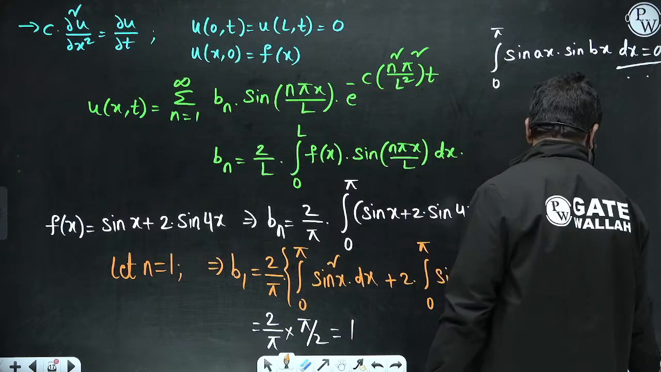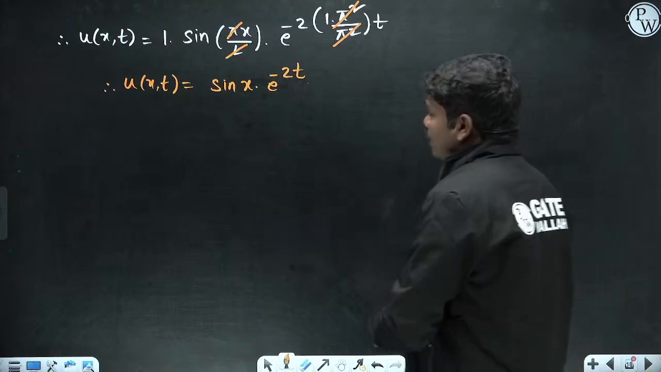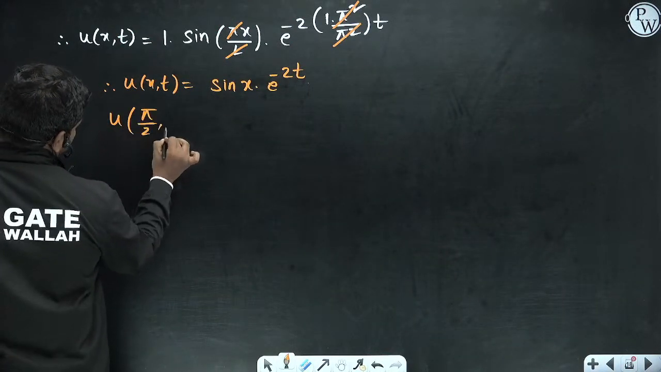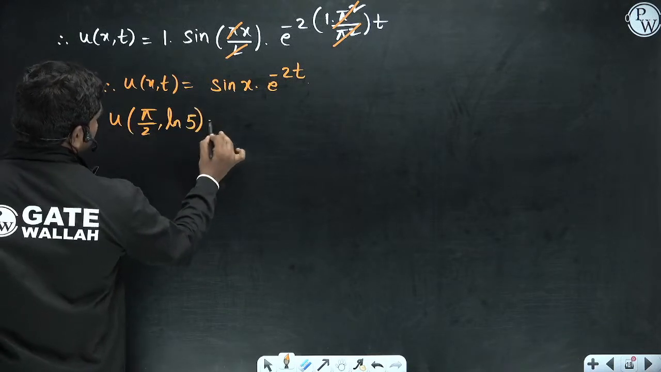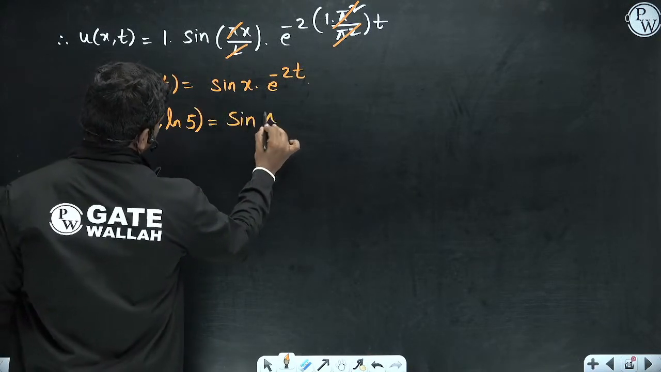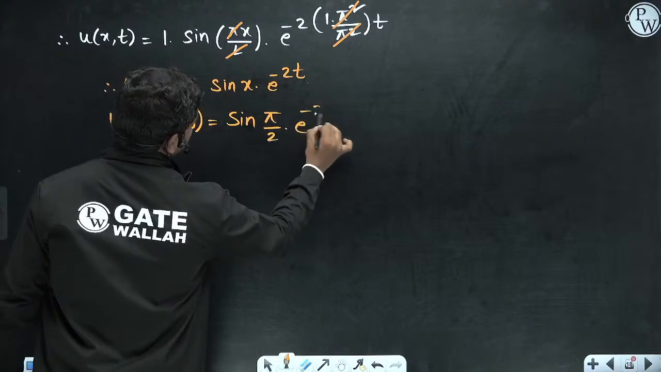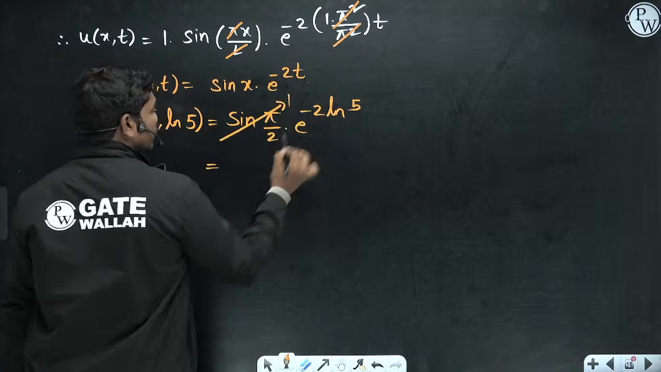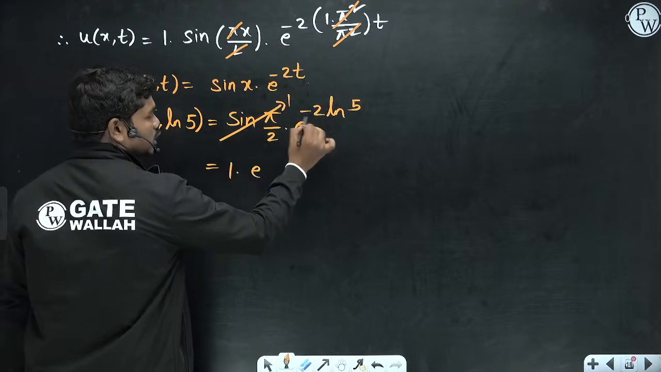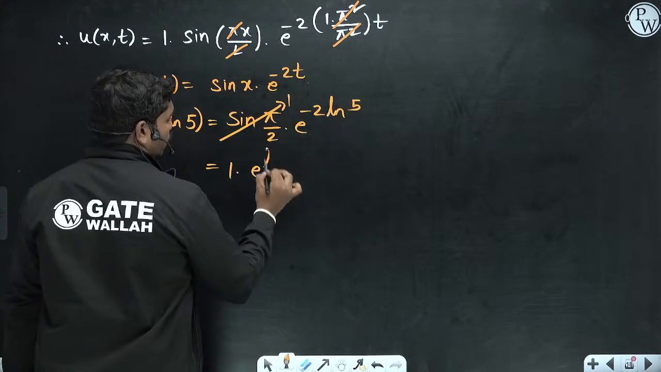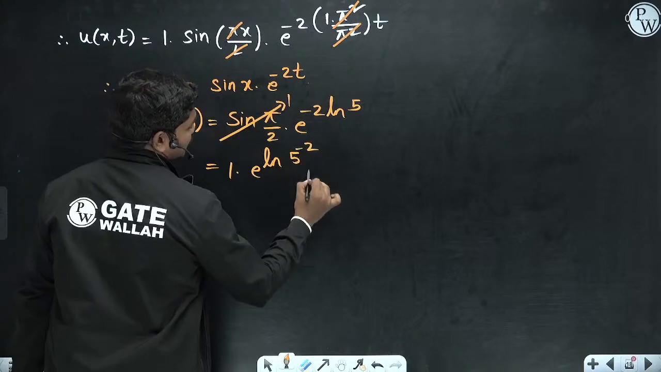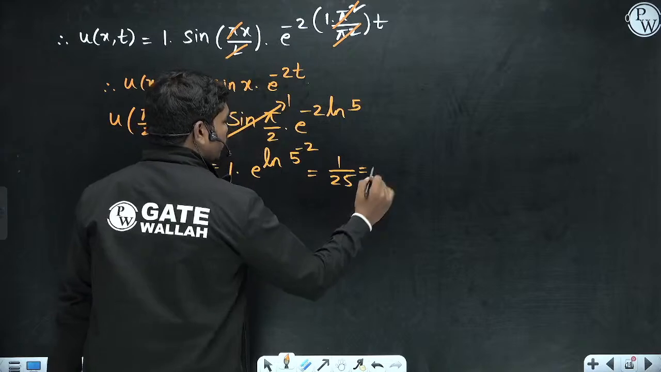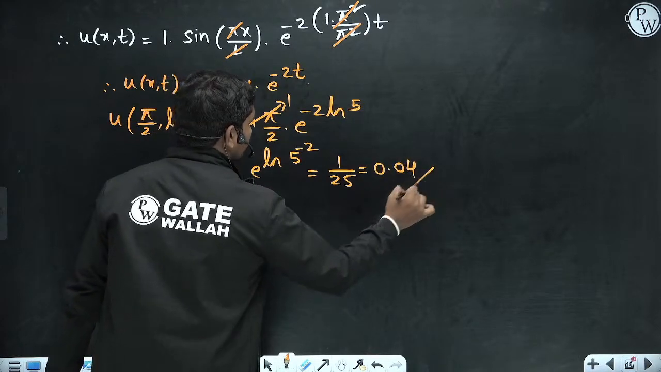Now they have given you the point u of pi by 2 comma ln 5. So what is this value? This is sin pi by 2 into e power minus 2 times ln 5. So this can be written as sin pi by 2 is 1 anyhow, so 1 into e power, this minus 2 can be taken to the top of 5, so ln 5 power minus 2. So this is nothing but 1 by 25. So what is 1 by 25? 100 by 25 is 4, so 0.04 is the correct answer for this question.